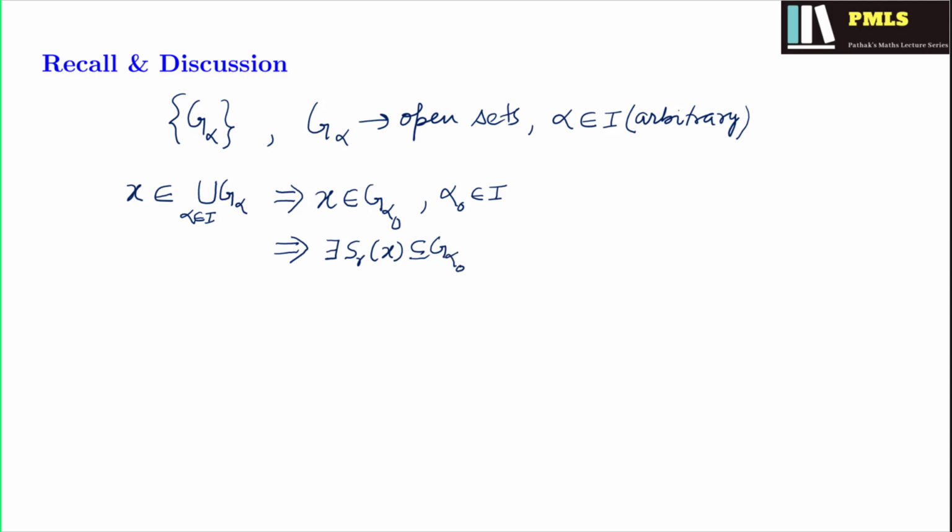But G alpha naught is a subset of the union, so this open sphere S_r(x) is a subset of the union of G alpha, and this very easily gives that the union of G alpha is an open set. So this is the idea of the main proof.